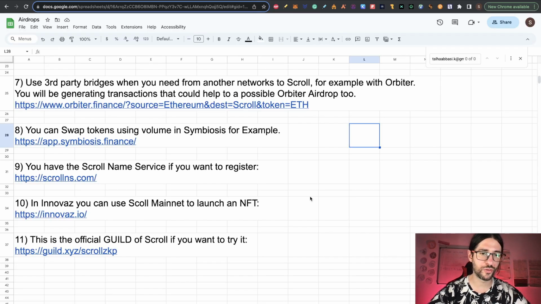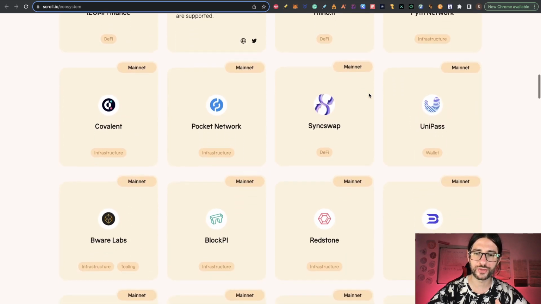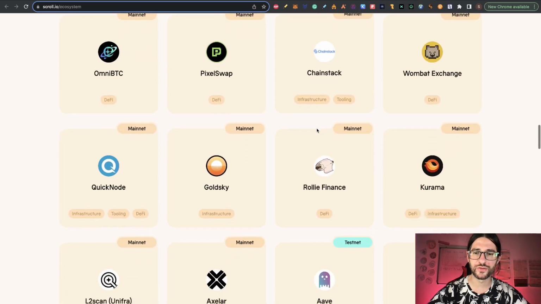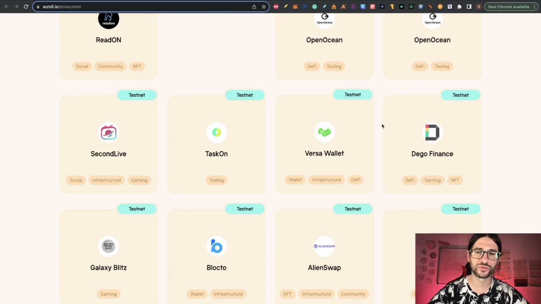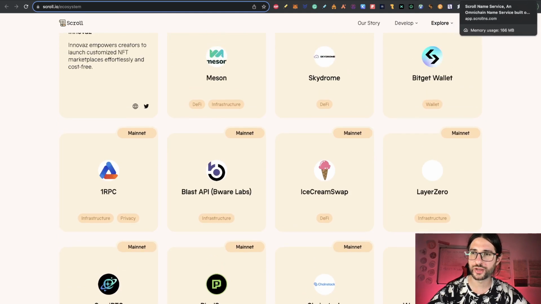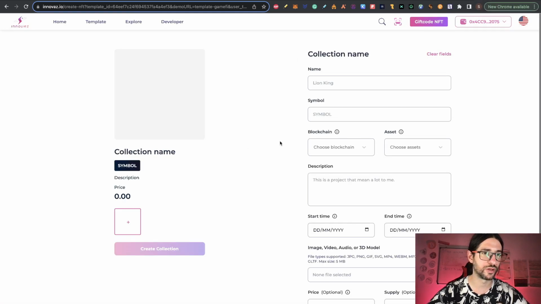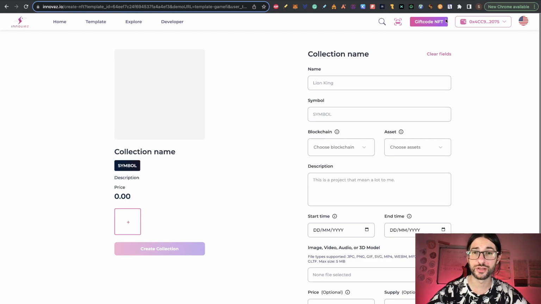Step 10, in Innovate you can use the Scroll Mainnet to launch an NFT. So here is the link also. And you can of course search it here on the ecosystem tab. Many things on Mainnet, but if you keep scrolling down you will see that the Testnet still has a lot of things. So this is the ecosystem that you will use on point 2 to use the Testnet. But for now the only one that I saw for NFTs is Innovate. So here you can connect and you can use Scroll to create your collection and publish your NFTs. That will also be a great idea if you want to get some NFTs on the Scroll Mainnet already.